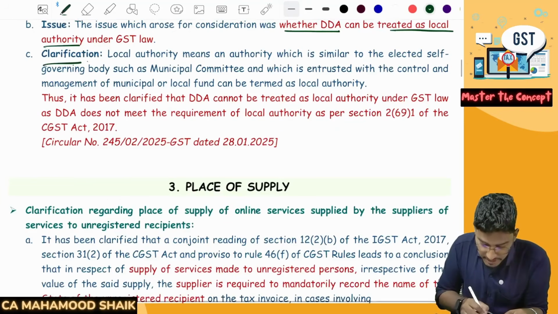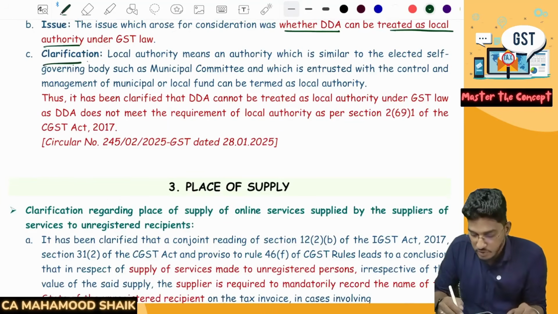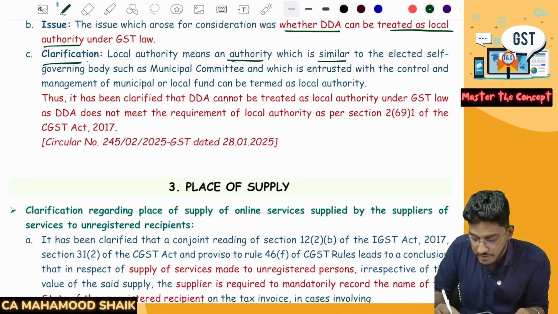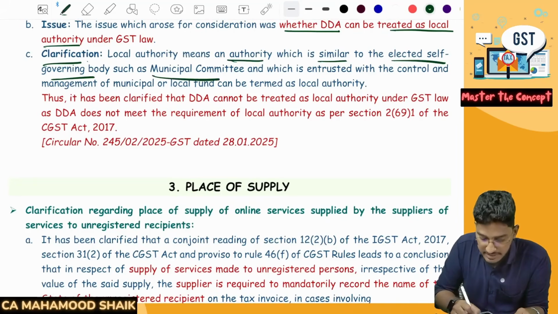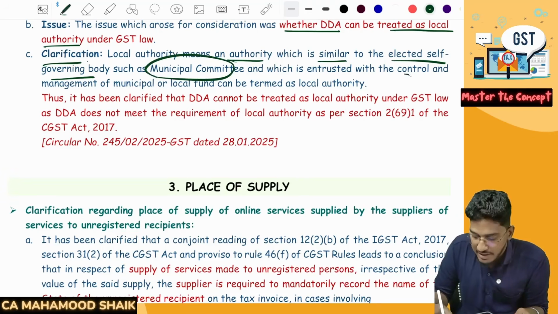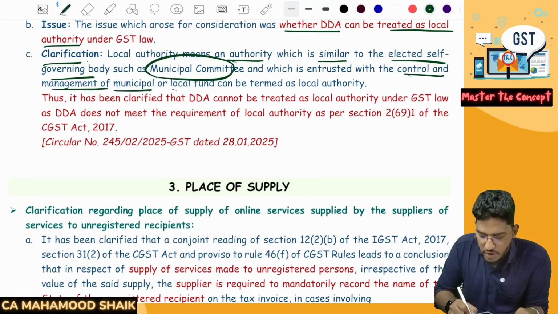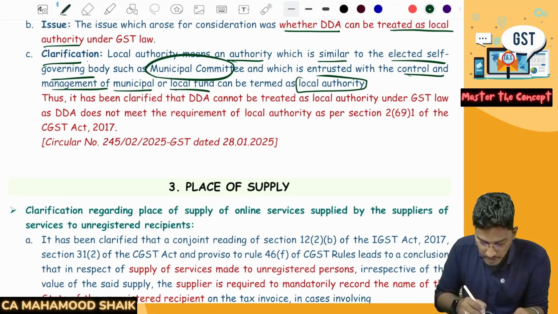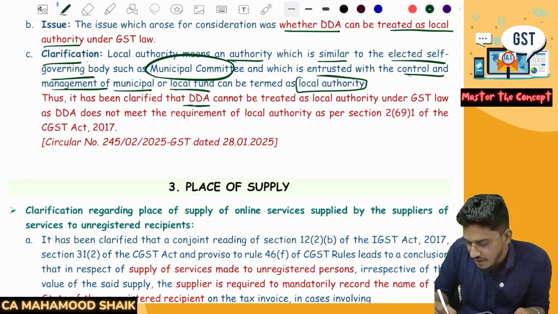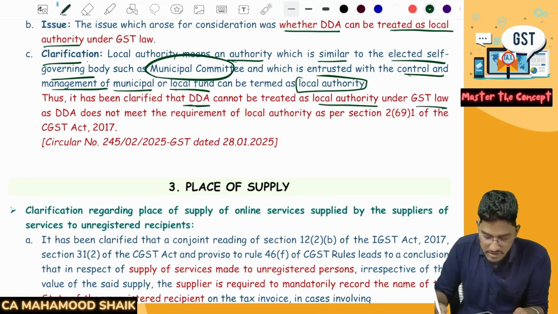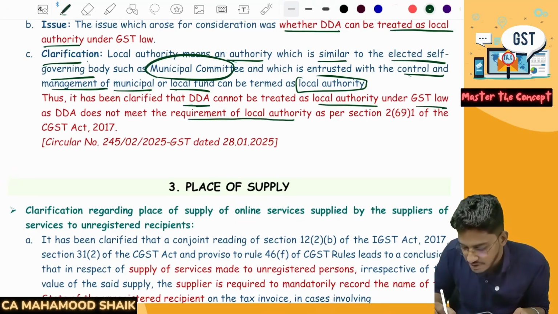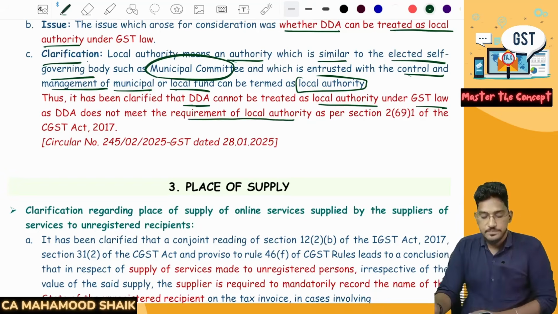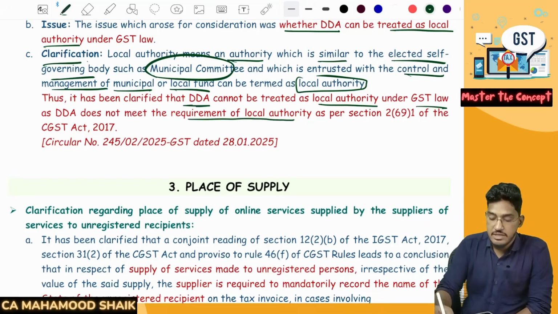So if you read the clarification on local authority: first of all, what do you mean by local authority? Local authority means an authority which is similar to an elected self-governing body such as a municipal committee and which is entrusted with the control and management of municipal or local fund. They only will be treated as local authority, and none of these functions are done by the Delhi Development Authority. So it has been clarified that DDA cannot be treated as a local authority under GST law as DDA does not meet the requirements of local authority as per section 2 subsection 69 of the CGST Act. So that is the final summary here.